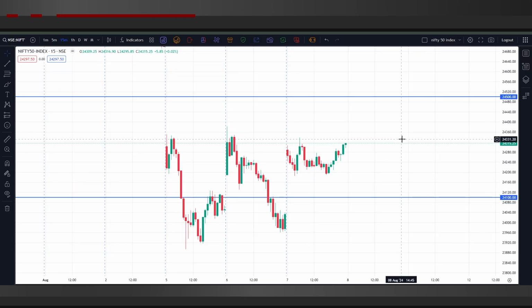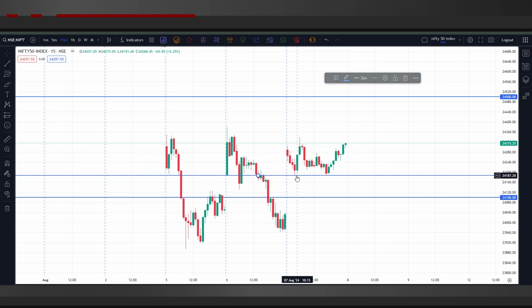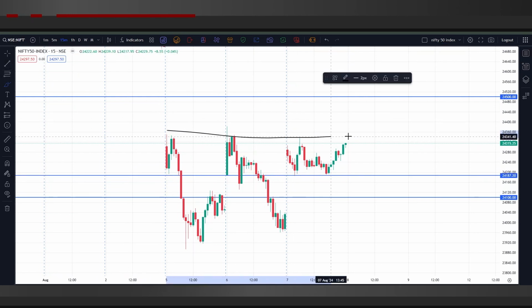tomorrow. If we look at the chart right now, we can see that the market opened somewhere around 200 points gap up, and after that it tried to make a support right over here, somewhere around 24,200, and after that it tried to pierce this resistance over here, but it eventually failed.